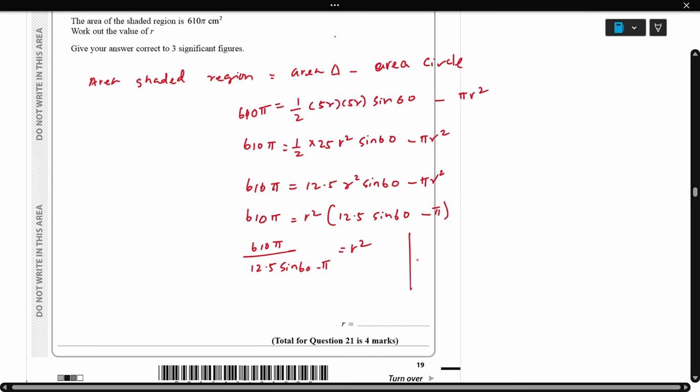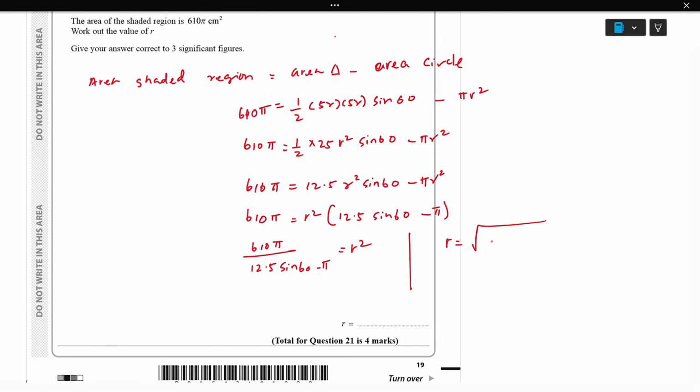The next step, r equals the square root of 610 pi over 12.5 sine 60 minus pi. So r equals 15.7926. We have to give 3 significant figures, so the final answer is 15.8.